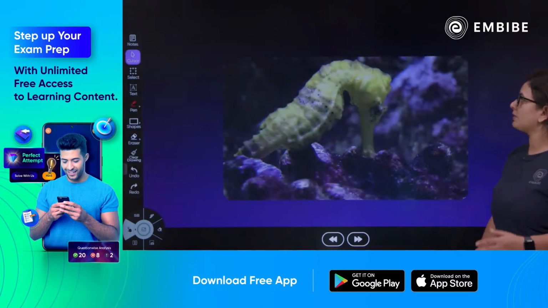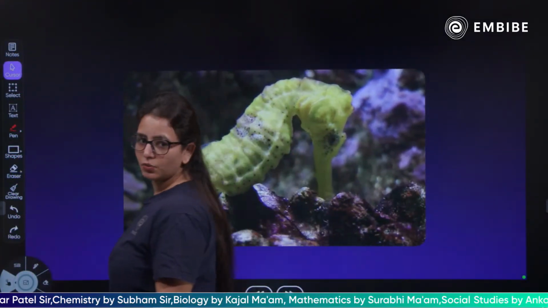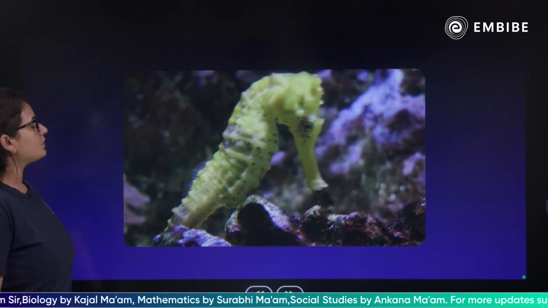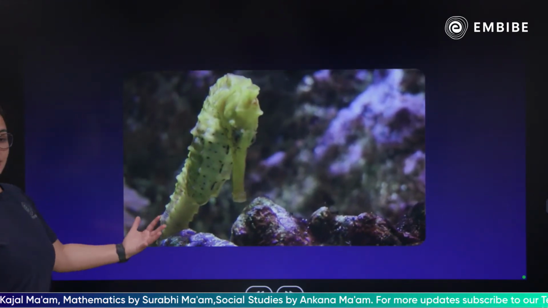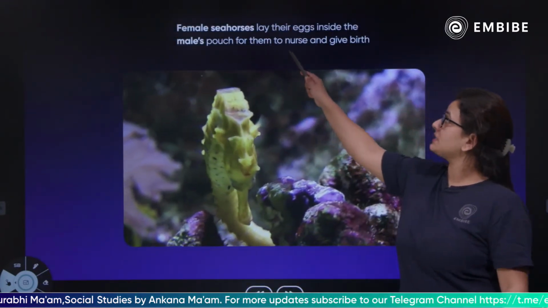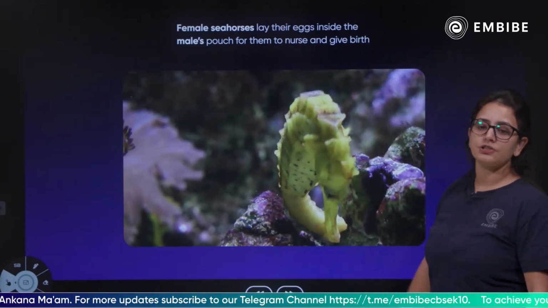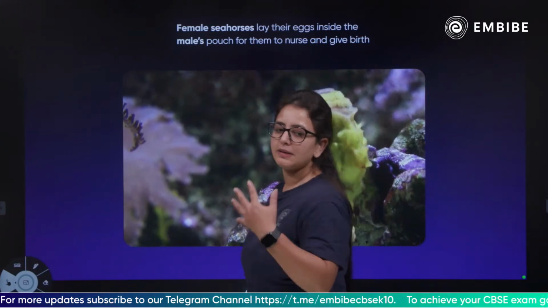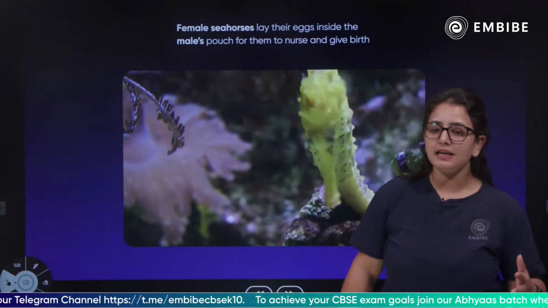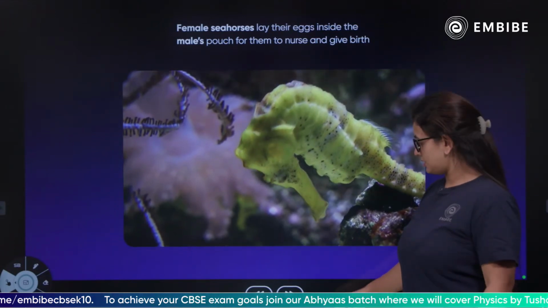Children, talking about the other, what is this? This is a seahorse. We're going to see a very important fact about seahorses. Female seahorses lay their eggs inside the male's pouch for him to nurse and give birth, which is very unusual. The female seahorses lay their eggs in the male pouches so that he can nurse them and give birth. So this is about the seahorses.